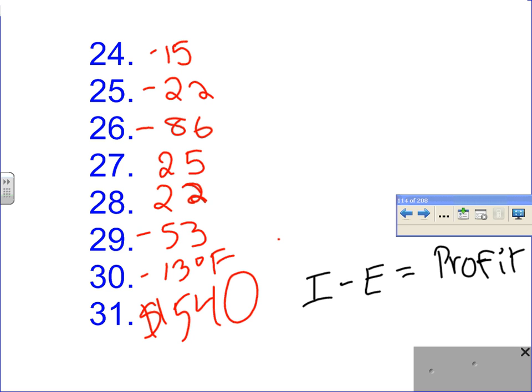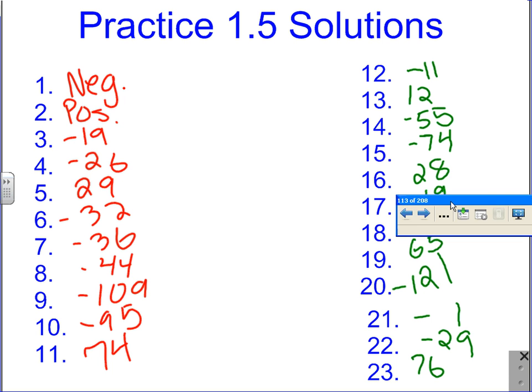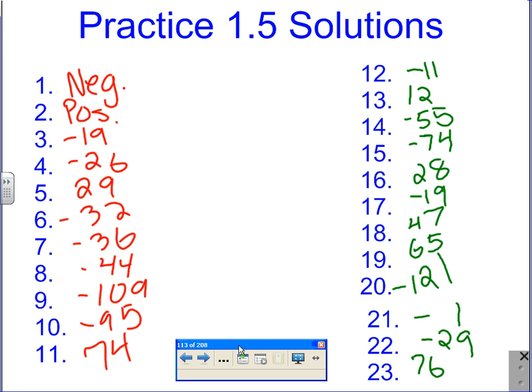Exit. Yep, that's a great way to remember it. Okay, any questions on the homework? So any problems that you need me to go over? Annalise, what number?